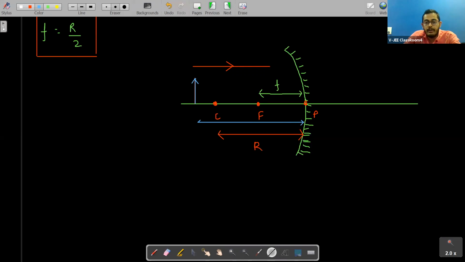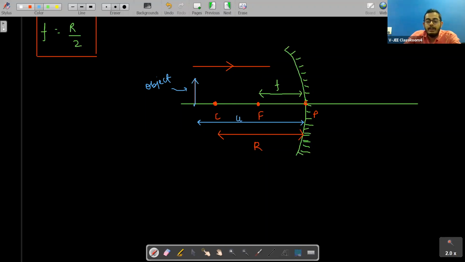You have already studied all these things in your previous grade, when you were in grade 10th. So if this is your object, then this distance we call the object distance, and we represent it by small u.